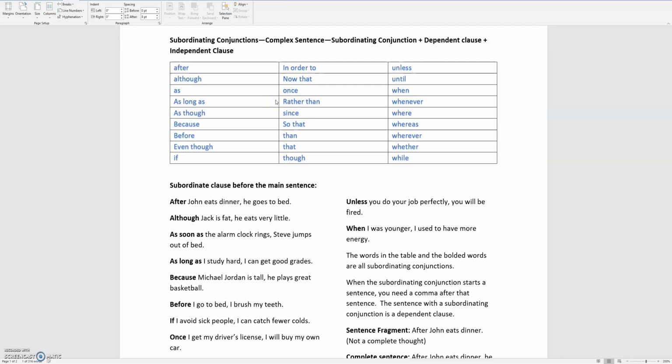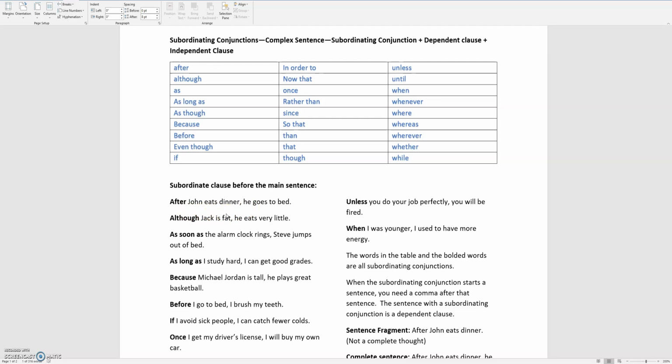Hence the word subordinating. Because when you subordinate something, you are making something less important than something else. And that's another trait of a complex sentence, is that this, after John eats dinner, is not as important as he goes to bed. So if I were to read this out loud, I would say, after John eats dinner, he goes to bed.